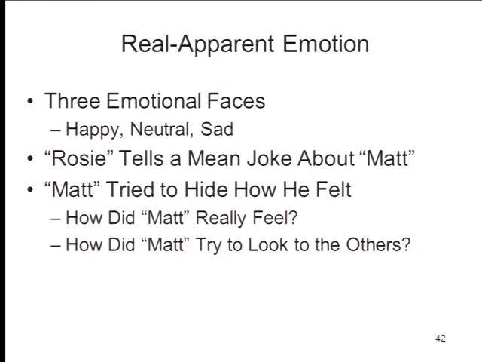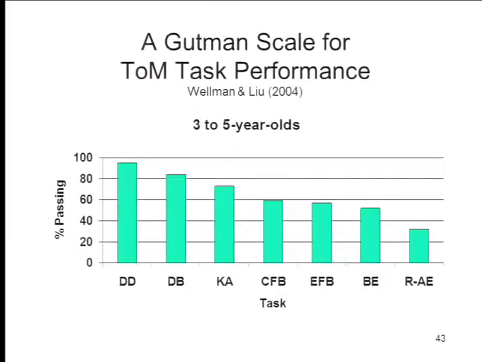And the child's task is to point to the picture that represents first how Matt really felt. Of course, Matt should feel sad. And then how Matt tried to look to the other people when he was trying to hide how he felt. And the answer there is he might look happy or perhaps neutral. Again, all of these tasks involve dealing with other people's mental states and reading other people's mental states. And the point of this is that when you administer these tests that go beyond the mere false belief test to a bunch of 3 to 5-year-olds, what you see is that their pass rate varies very systematically.